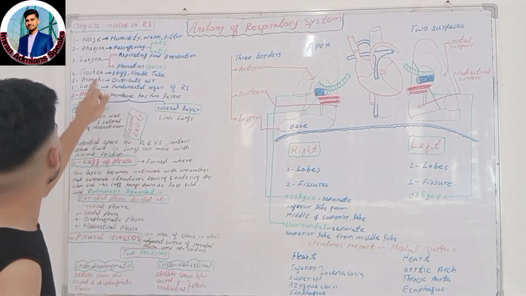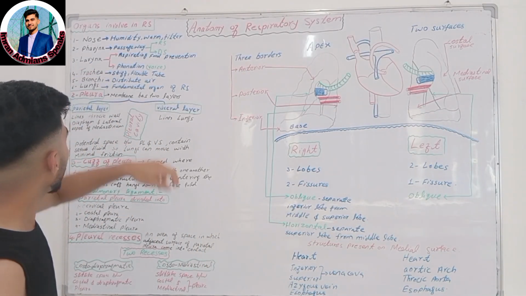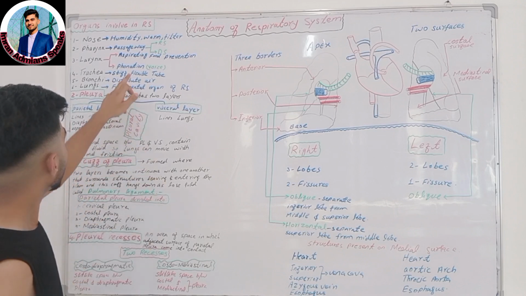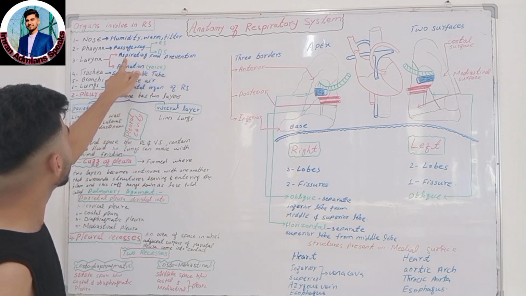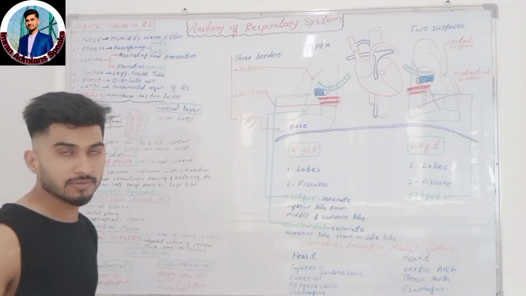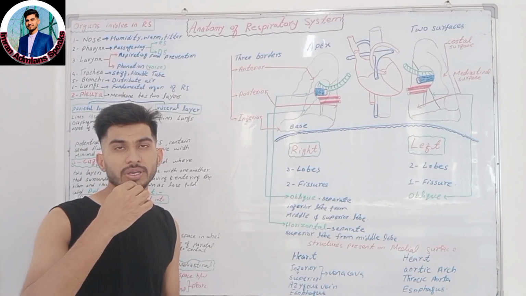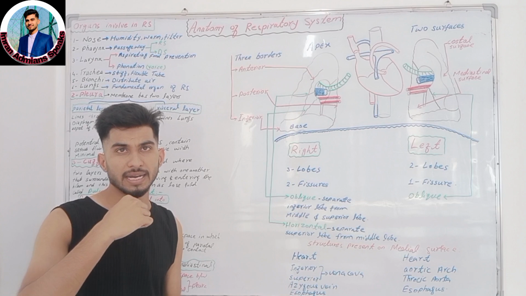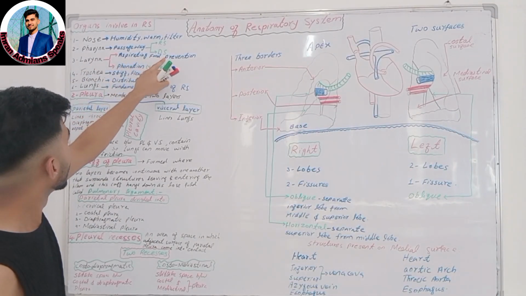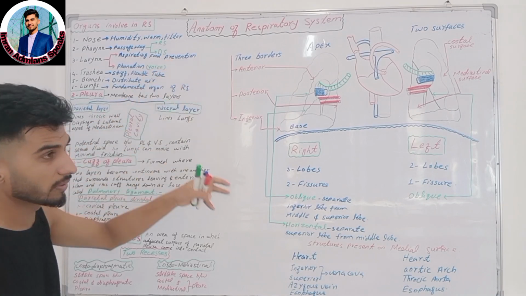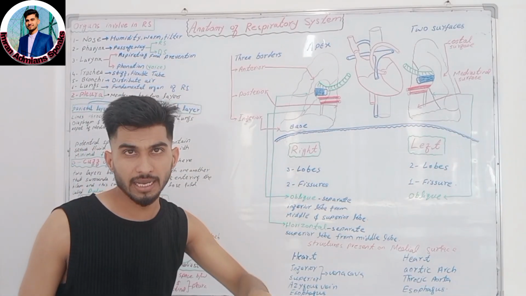Okay, and the larynx. The larynx plays an important role in the prevention of aspirating food, because from the oral cavity we ingest food particles, and the larynx prevents those food particles from entering into the trachea.